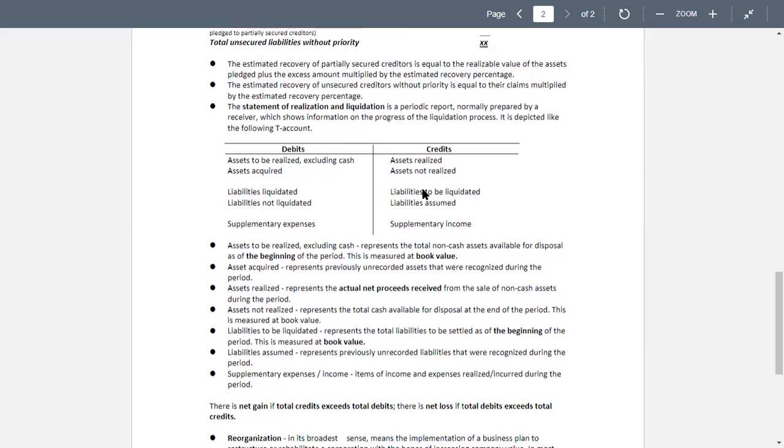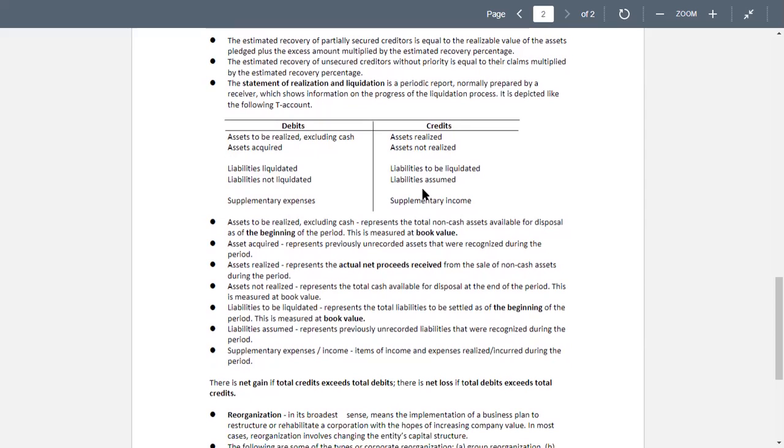So for supplementary accounts, income and expenses, there is a net gain if total credits exceed the total debits. In the T account, there is a net loss if the total debits exceed the total credits.